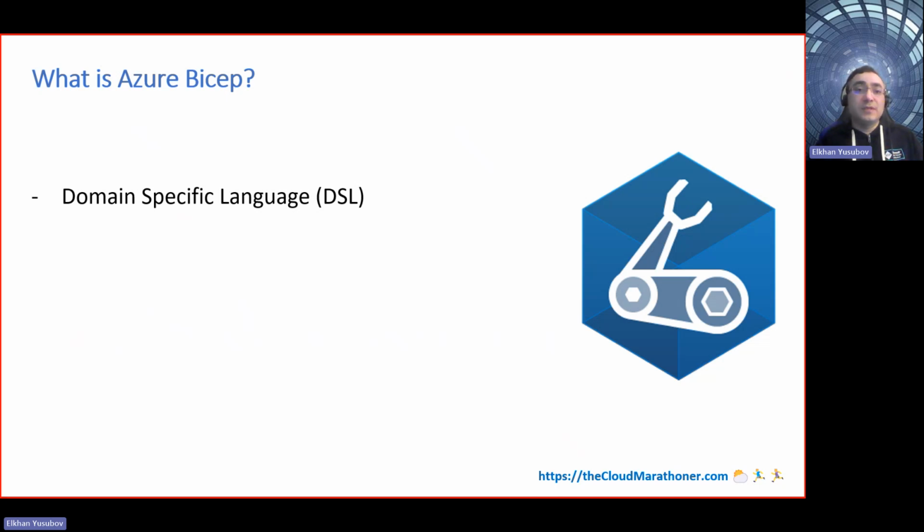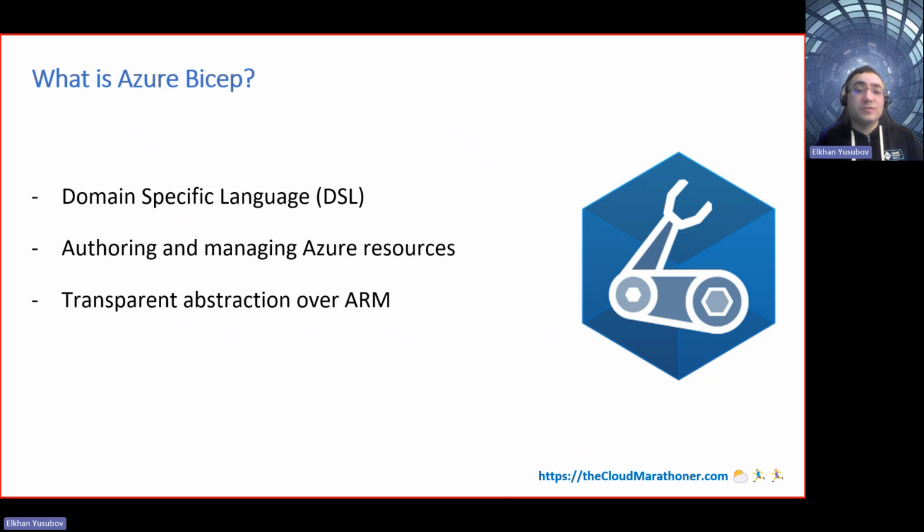The beauty of Azure Bicep is that it simplifies the authoring and managing of Azure resources that we mentioned. It is a transparent abstraction over ARM, which stands for Azure Resource Manager Templates.